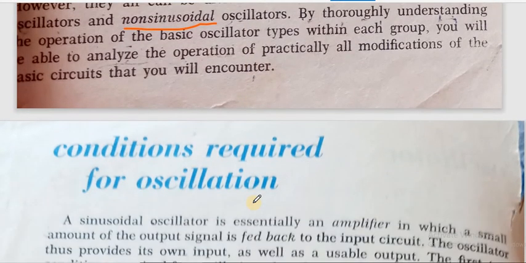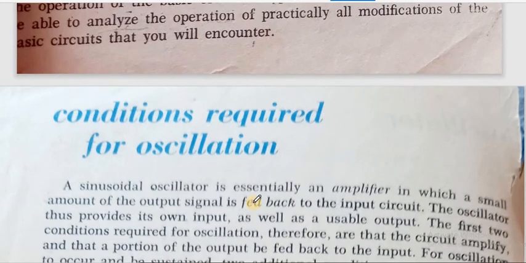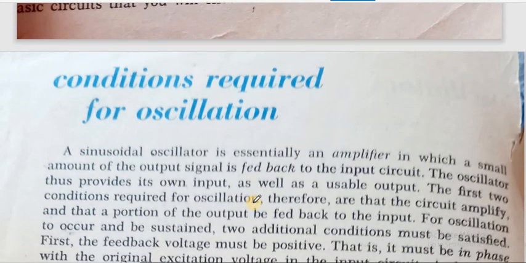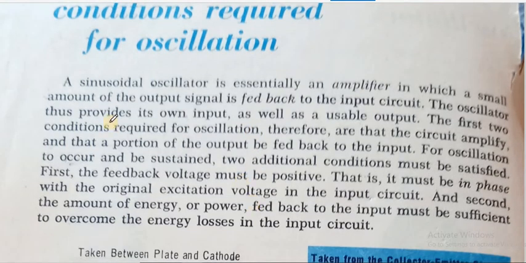So first of all, what is necessary for an oscillator? There should be some condition for oscillation. A sinusoidal oscillator is essentially an amplifier. We'll be discussing first a simple sinusoidal oscillator.